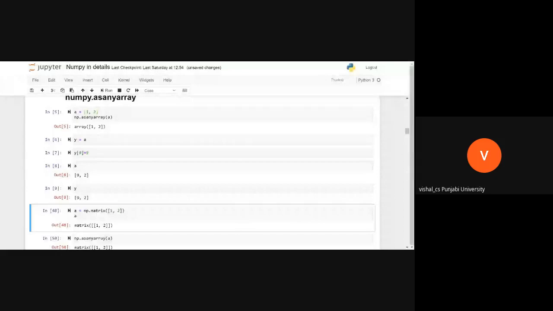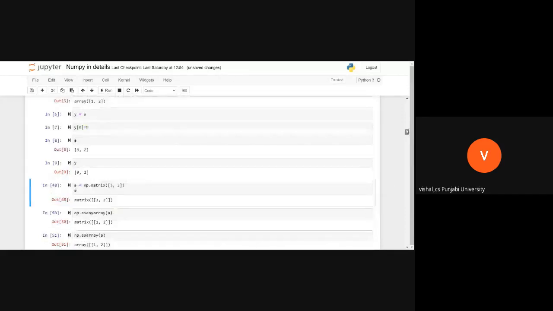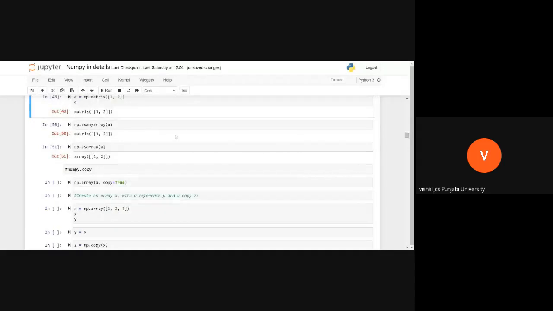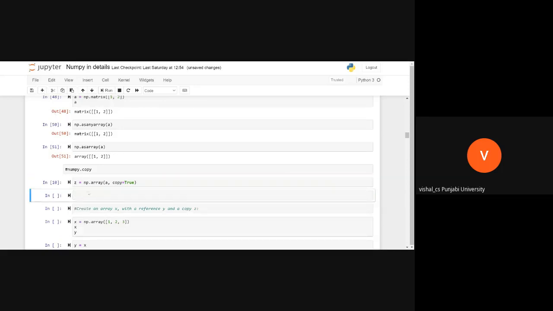Now in this way, we are only copying the reference. There is a concept in NumPy: we can copy an array by using copy, like this. We have set copy equal to true, so it creates a copy. That means a copy of a into z. It means another list will be created with the same contents as a, but at a different location. Okay, sir.